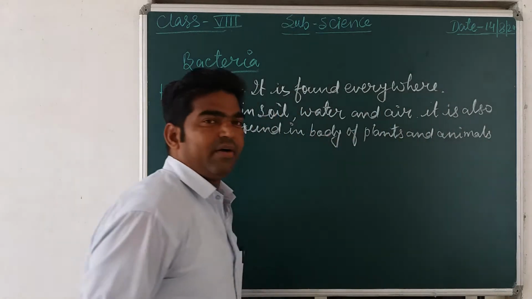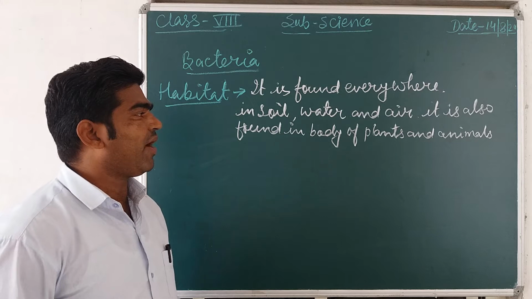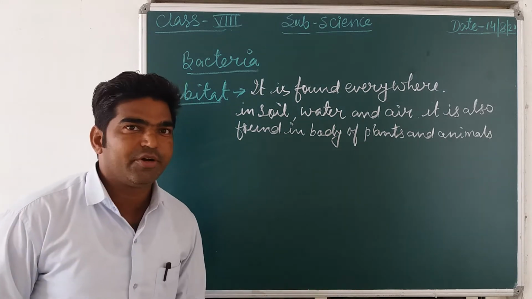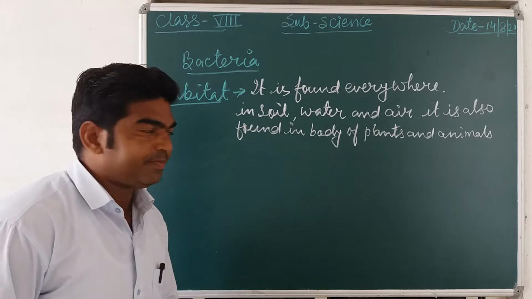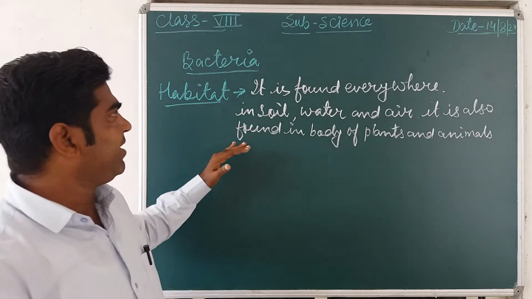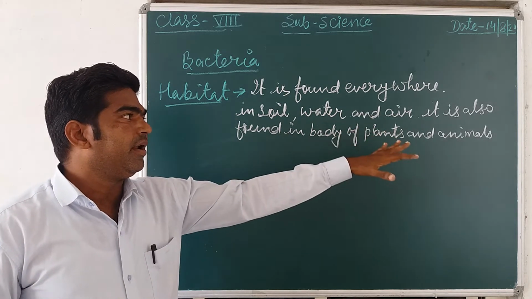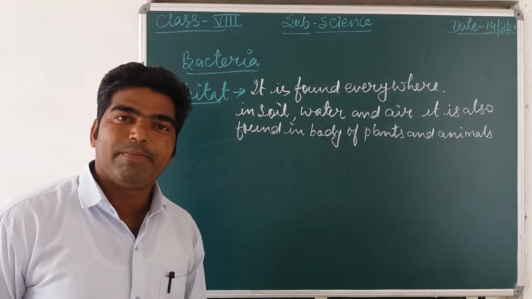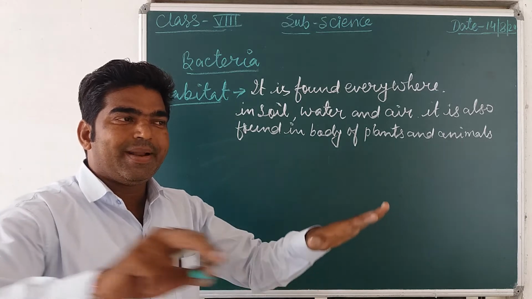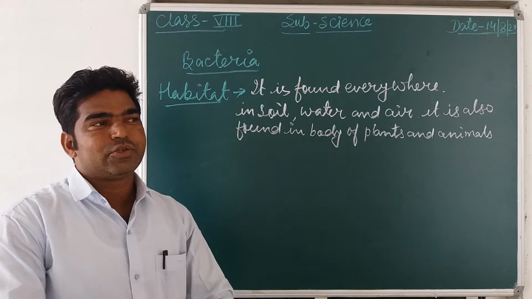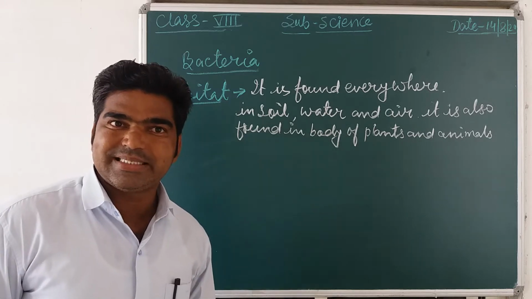Just like a virus, bacteria are found everywhere, even in our body, in a plant's body or in an animal's body. So habitat means it is found everywhere in the soil, water and air, and also in the body of plants and animals. All places are occupied by bacteria.